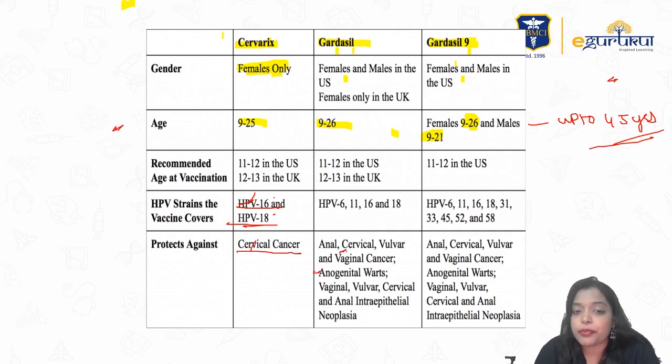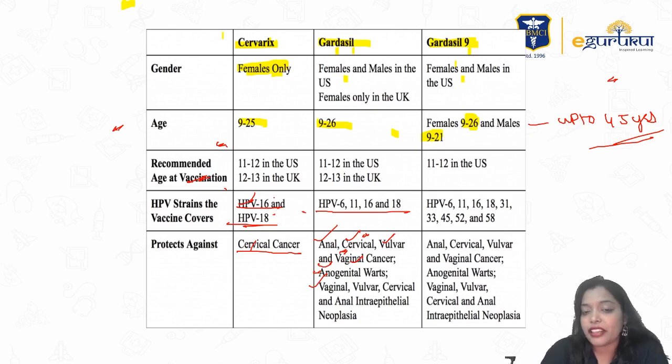Gardasil is against HPV 6, 11, 16 and 18. So this protects against anal, cervical, vulval and vaginal cancers, anogenital warts, and pre-malignant and malignant lesions of all those.